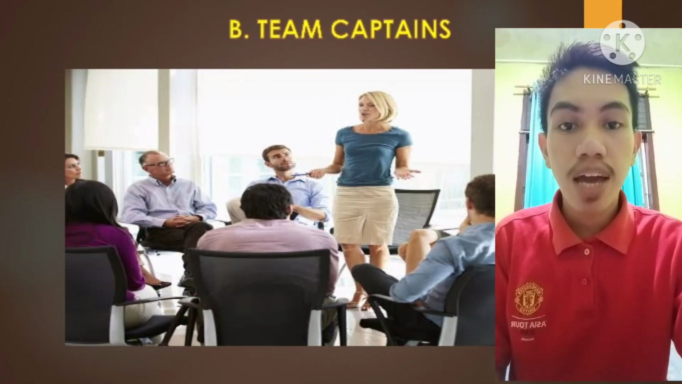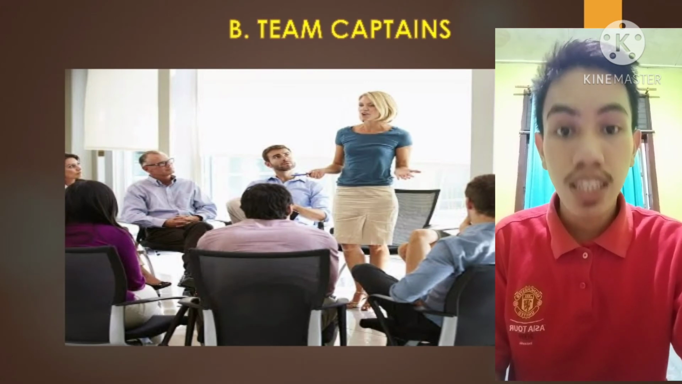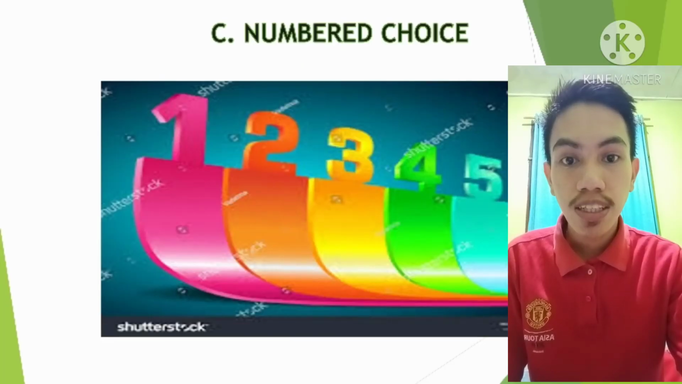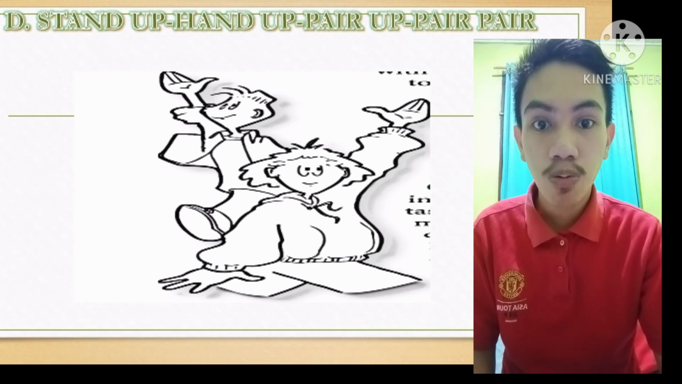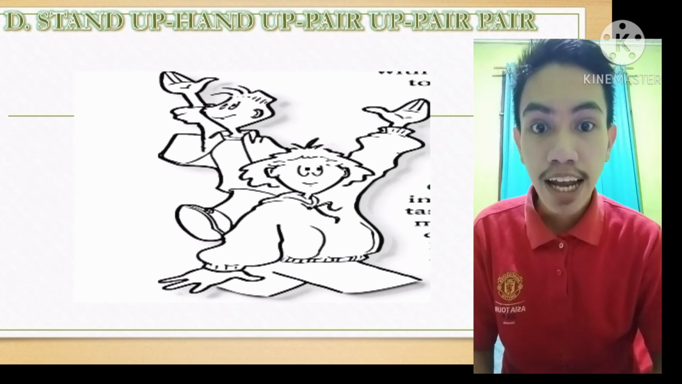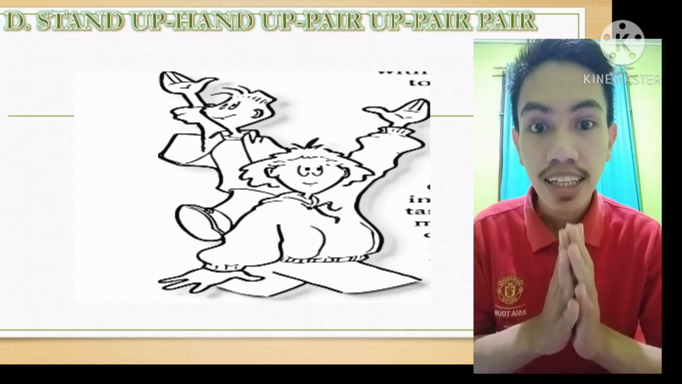The second, team captain, is the method where a few students are selected as captains and choose their new teammates in forming teams. The third is number choice, the condition when students have their number and they decide which table they want to be at as their team. Last is stand up, hand up, and pair, the process of the student finding a partner that they want to work with. Students stand up, put hands up, toss, and pair with the partner that they want to work with.